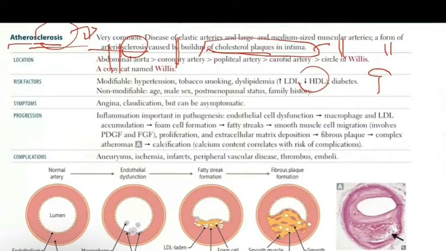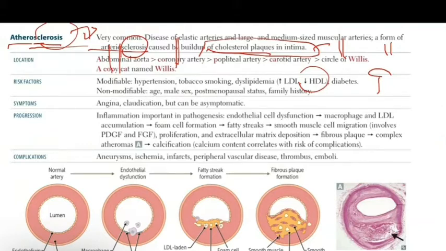Now, as we say, the other non-modifiable risk factor for having atherosclerosis is the family history, of course. If one of the family members has atherosclerosis, this will increase the risk for the other family members to have atherosclerosis. Now, what are the symptoms of atherosclerosis?